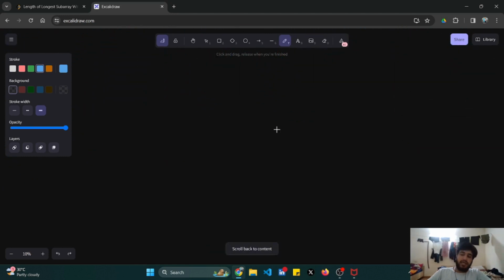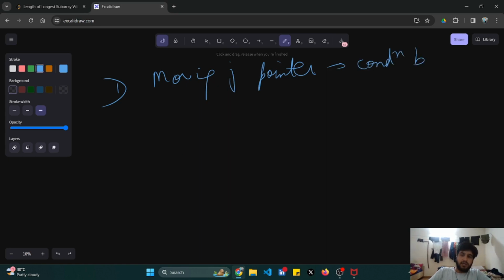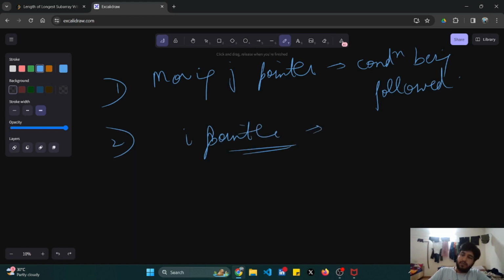Basically, I am just moving my j pointer if the condition is being followed, and if the condition is not being followed, I'll move my I pointer, until the point that my condition is followed.